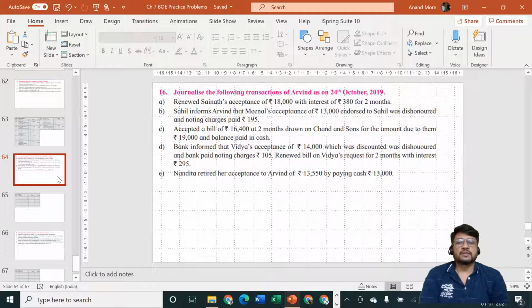We are going to solve this 16th question. Journalize the following transactions of Arvind. So we are thinking of writing in the books of Arvind as on 24th of October 2019. So they have given us the date 24th of October 2019.